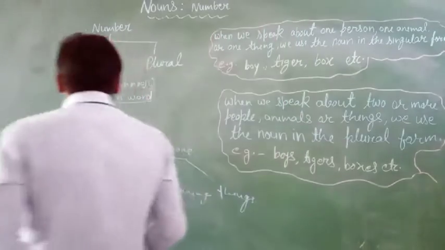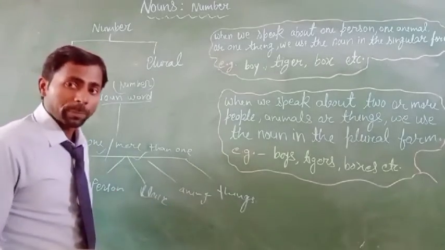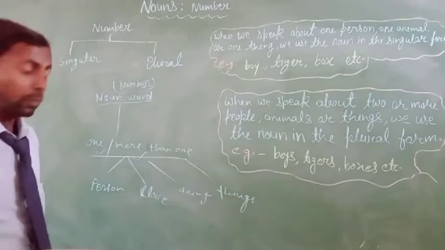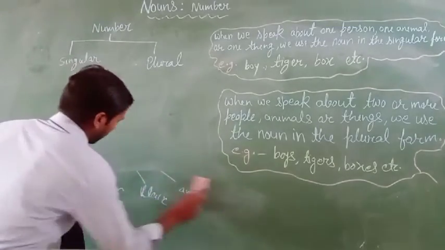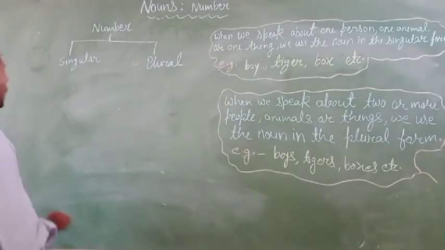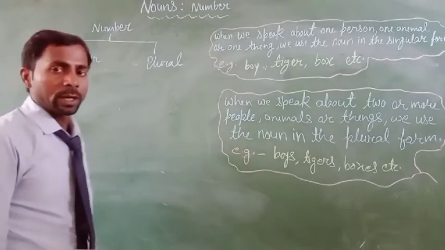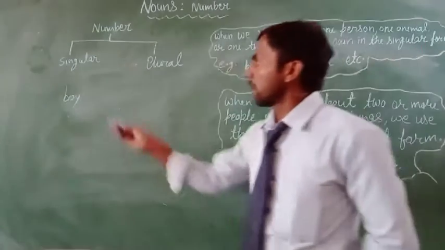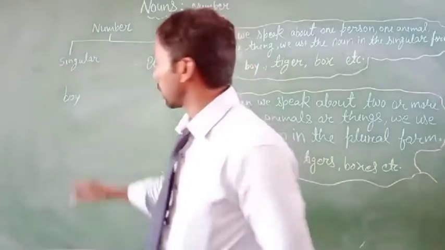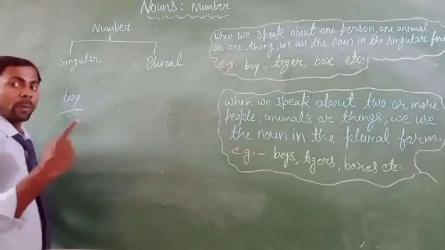So how can we refer to one person or more than one person? Look here, if a word is boy. You know boy is a noun word, and what kind of noun? It is a common noun. It is one boy.